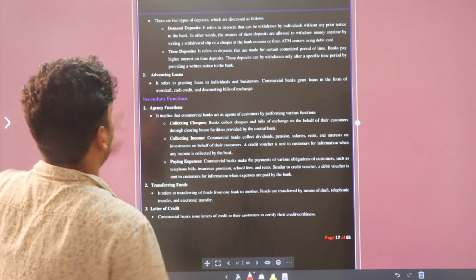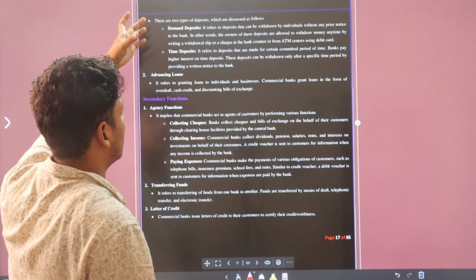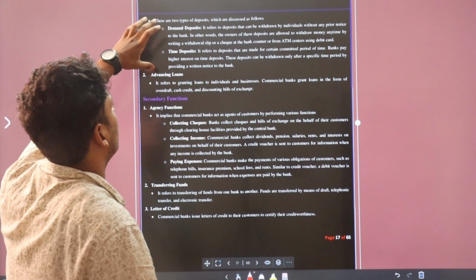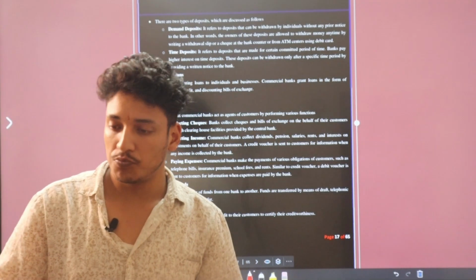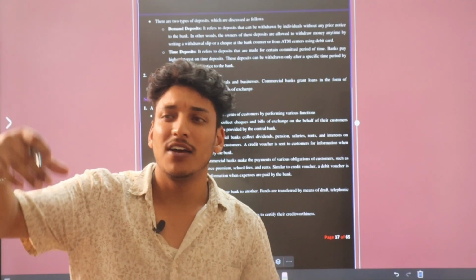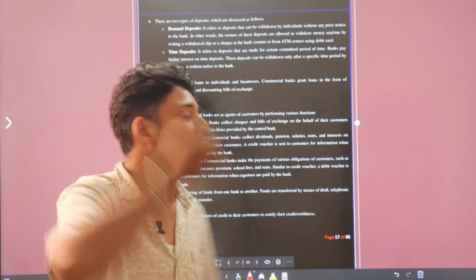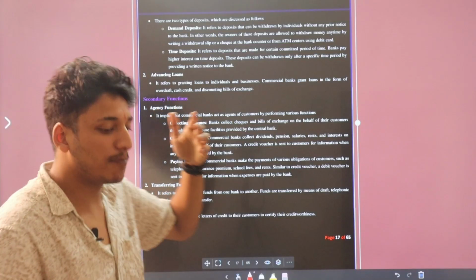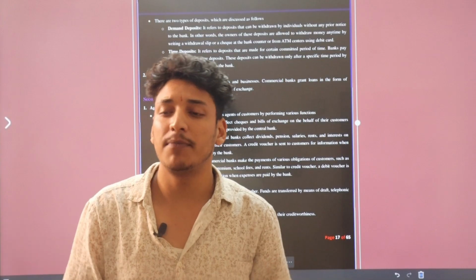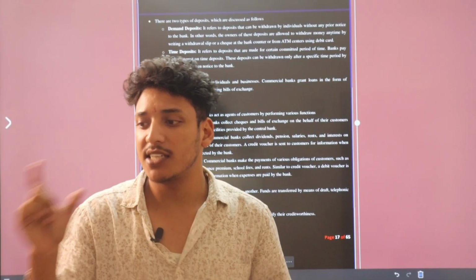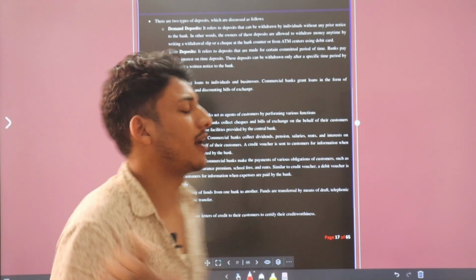Now we will learn about accepting deposits. In that there is a sub part, which is demand deposit. Demand deposit is the deposit which we put in our banks, and whenever we need, we can demand it from the bank and the bank will pay you that money. Now time deposit is money we deposit in our bank, and it is time bounded. It means you cannot withdraw it anytime. It can only be withdrawn at a particular time which is given by the bank.